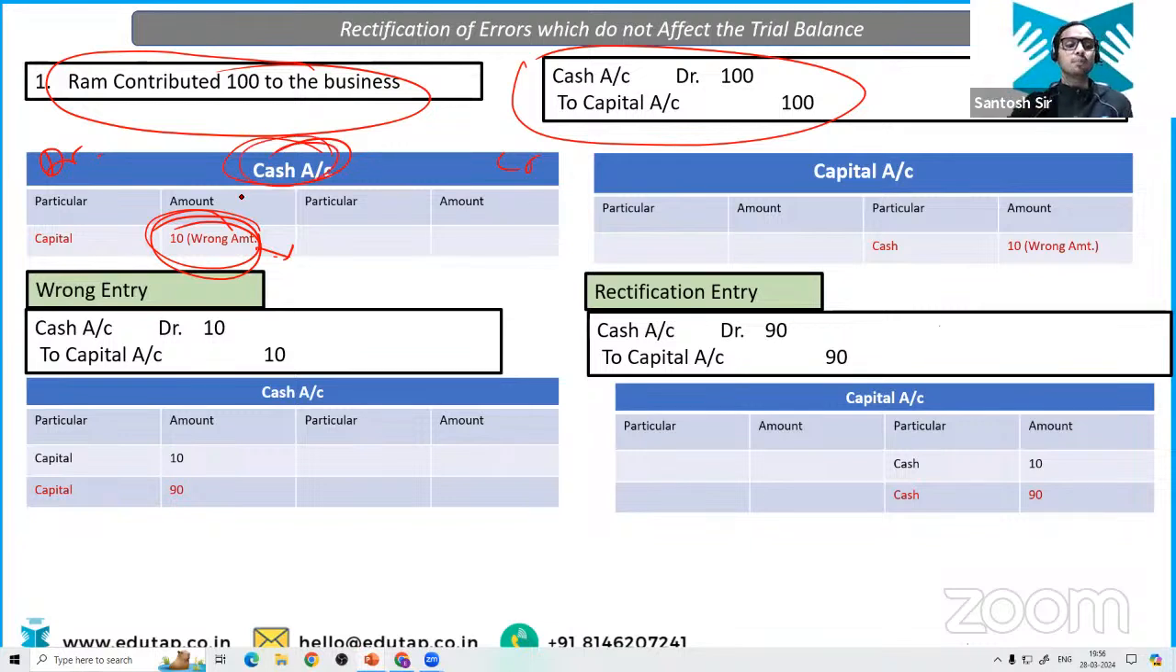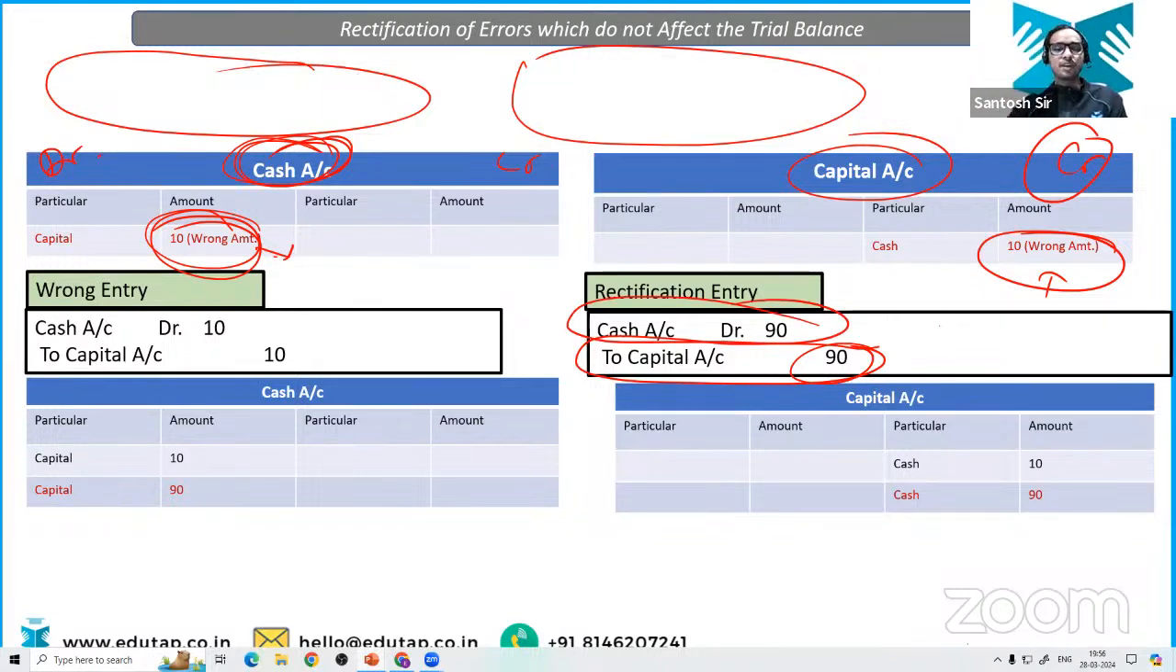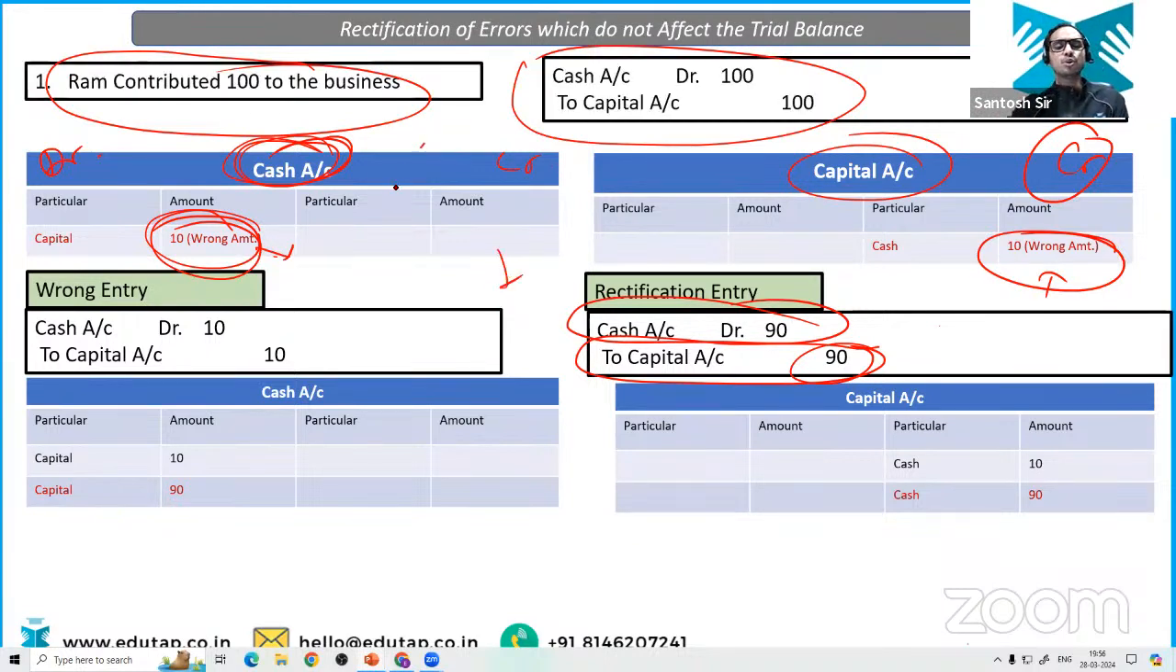the cash account by rupees 90. Under debited the cash account by 90. Similarly, in the capital account, he has under credited the capital account by 90, right? So you are going to credit the capital account by 90 and you are going to debit the cash account by 90. Easy enough. Same entries which we have done earlier, but right now I'm showing it to you through the ledger method, right? Easy enough.